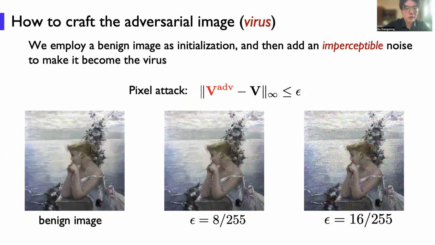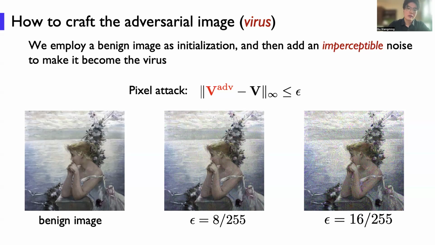When we craft our universal image, we employ a binary image initialization and then add imperceptible noise to make it become the variance. We don't want our variance to be easily detected by humans or agents, so we add some constraints.